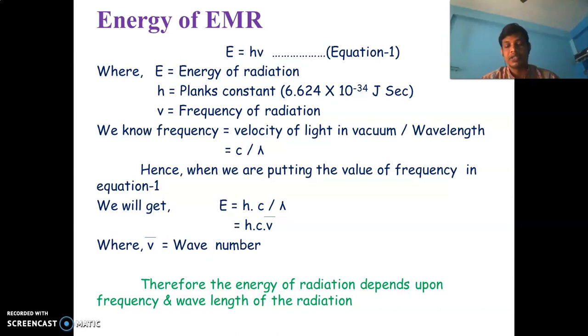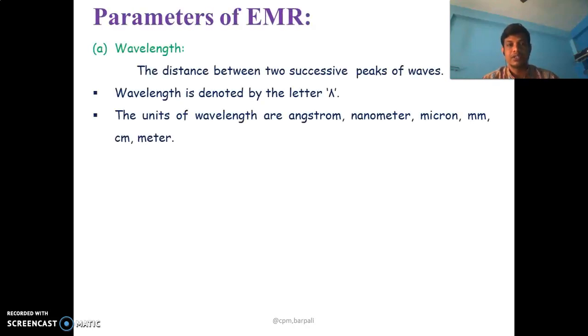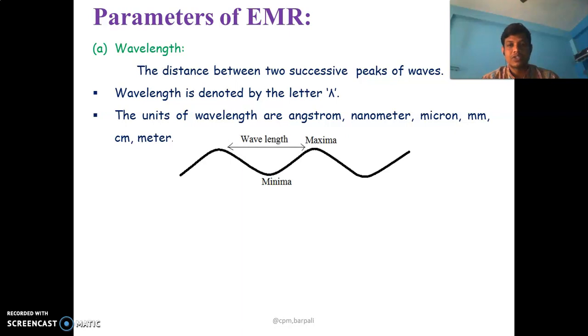Next come to some parameters that are associated with electromagnetic radiation. First, wavelength. Wavelength is nothing but the distance between two successive peaks of waves, or the distance between two successive maxima or two successive minima, as you can see in this picture. This wavelength is denoted by the letter lambda, and the unit for measuring the wavelength is angstrom, nanometer, micron, millimeter, centimeter, meter, etc.